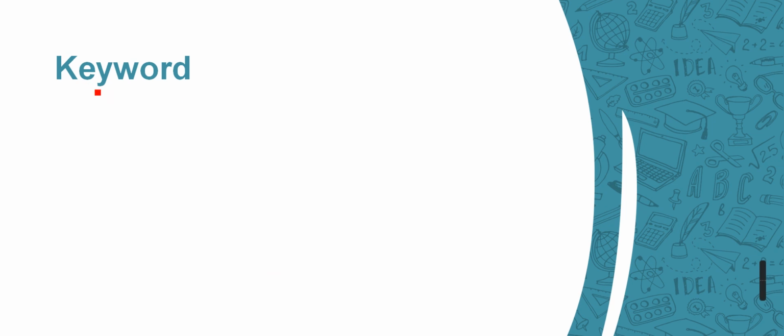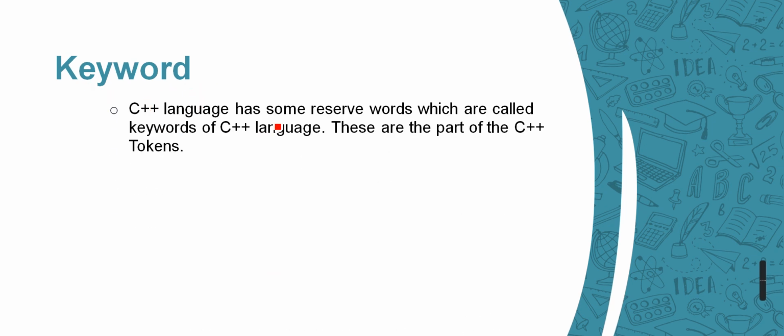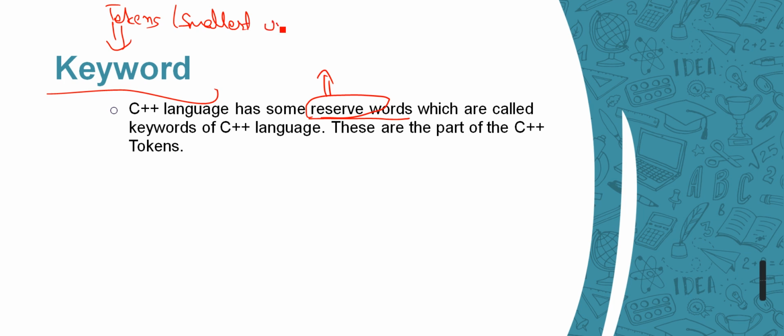The first one is keyword. What is a keyword? C++ has some reserved words. I have already repeated this, reserved words, so many times, which are called keywords of the C++ language. They are part of C++ tokens. So keyword is again derived from tokens, because tokens are the smallest unit.